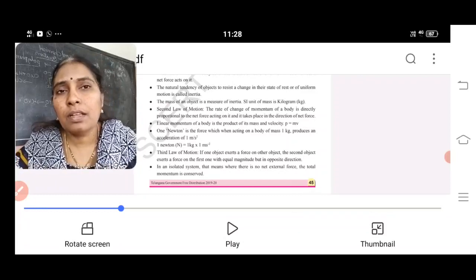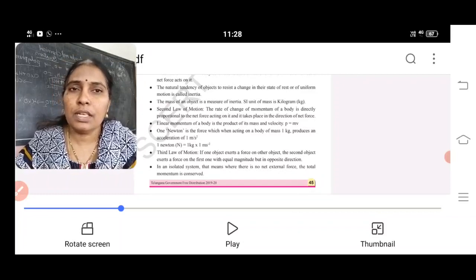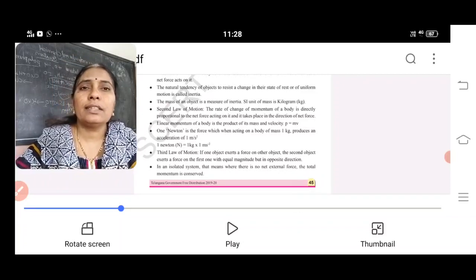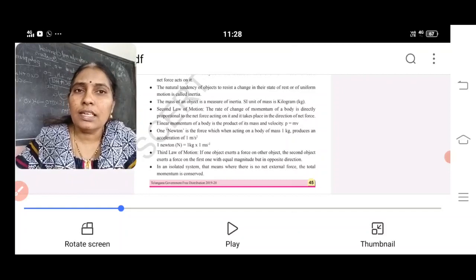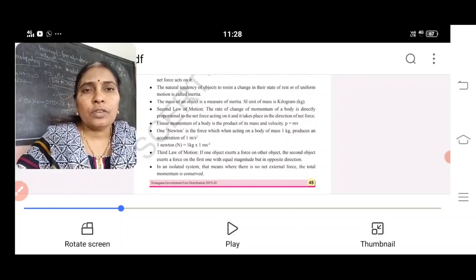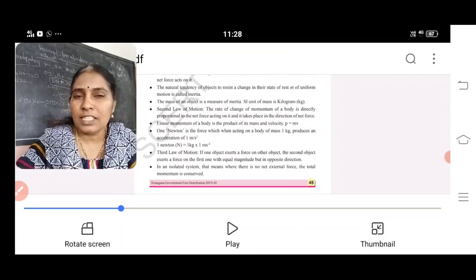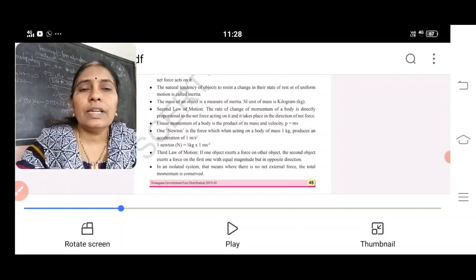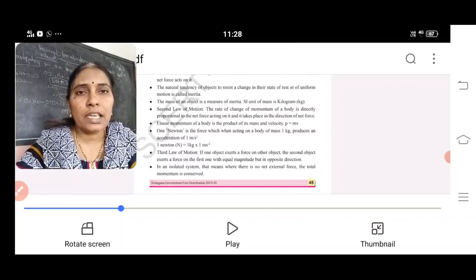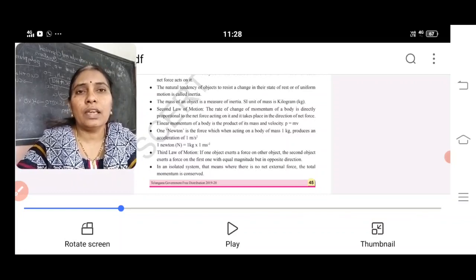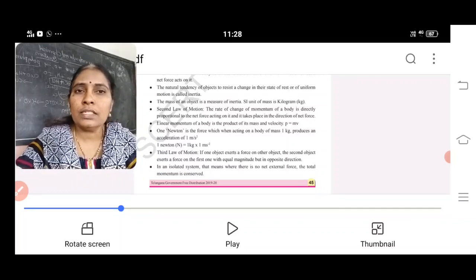Can we take m to the front? Yes. m delta v by delta t. What is delta v by delta t? Delta v means change of velocity, delta t means time. The rate of change of velocity is known as acceleration. So instead of delta v by delta t, we can write a. That is, F equals ma is Newton's second law.